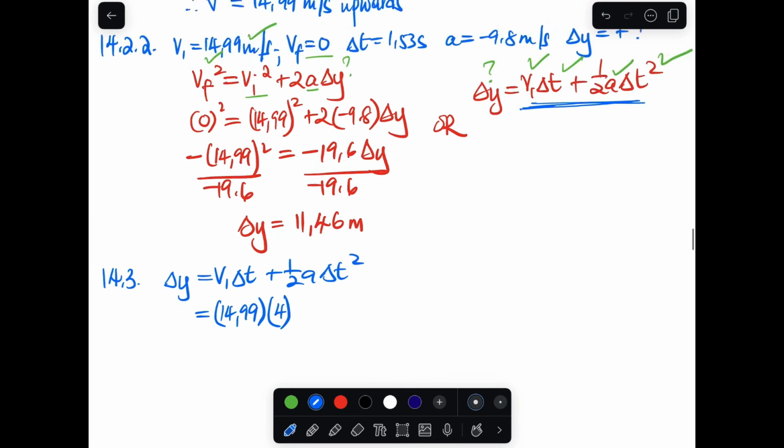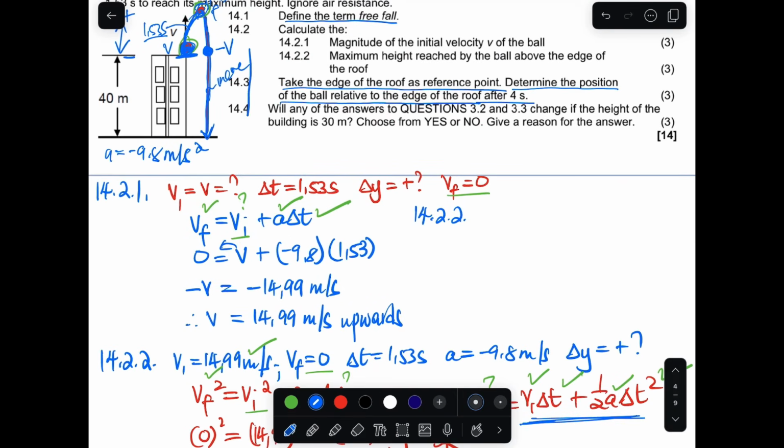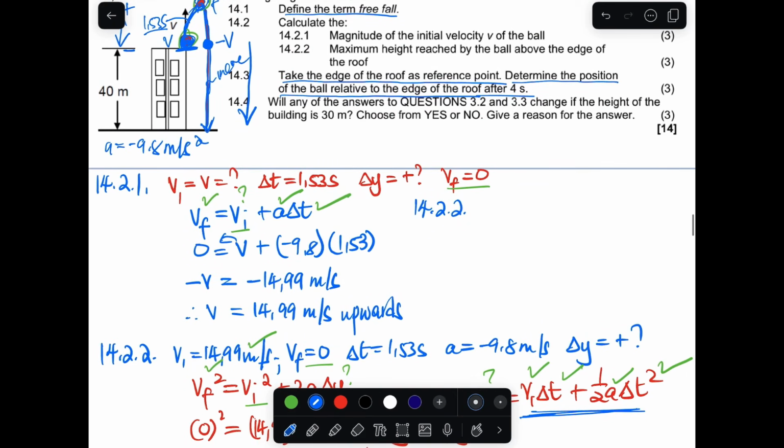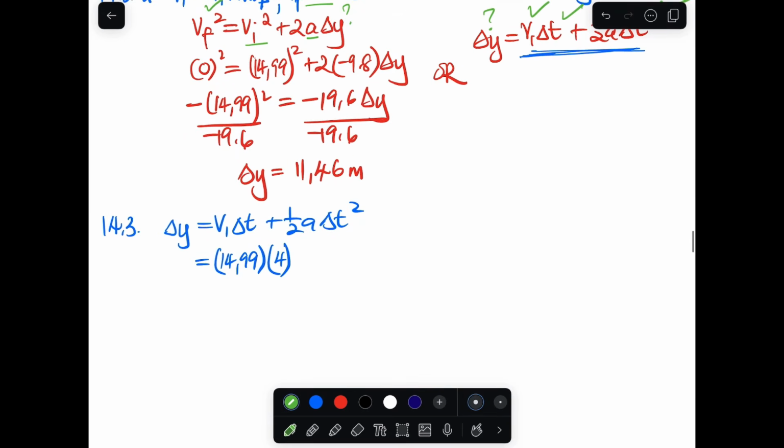The displacement must be negative because the ball is going downwards. The displacement here is 0, so the ball will be somewhere there. It will be negative because it's going downwards, and we chose upwards as positive.